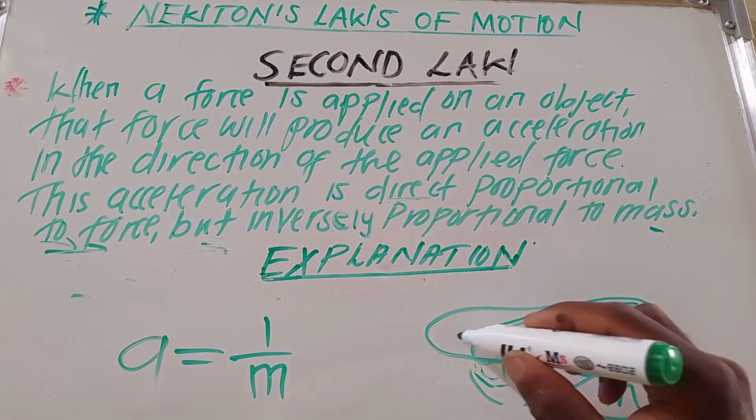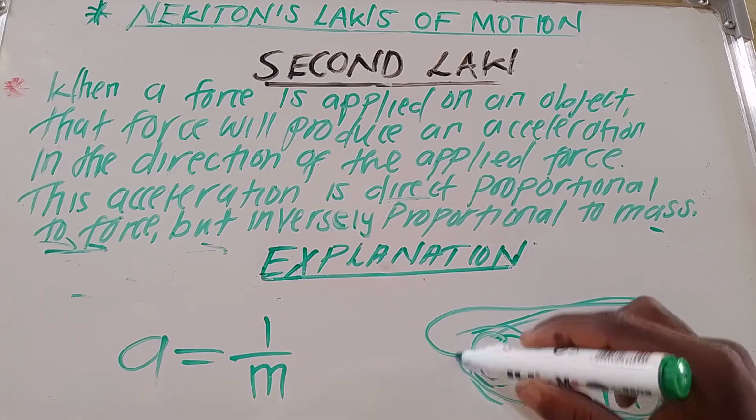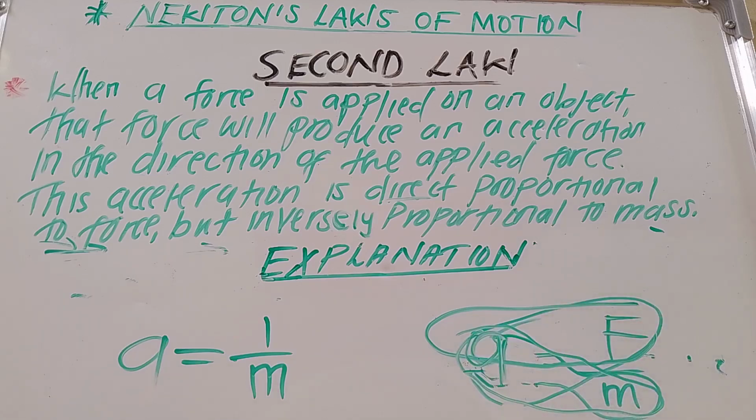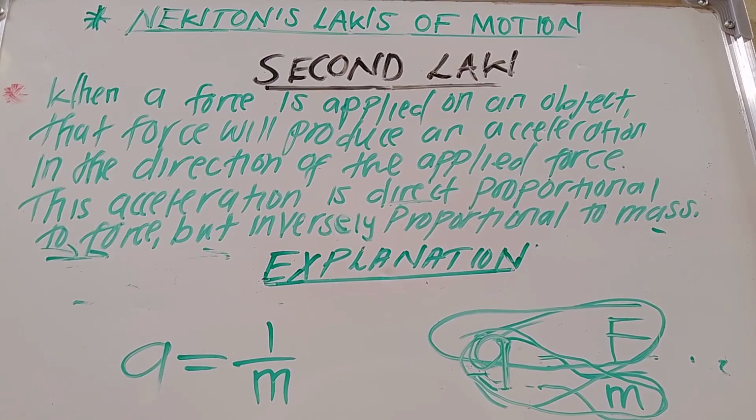But if you see this expression which is not direct, something is on top and the other thing is down here, just know that these two are inversely proportional to each other. And what does it mean when we say these two are inversely proportional? That simply means that when one increases, the other actually reduces.